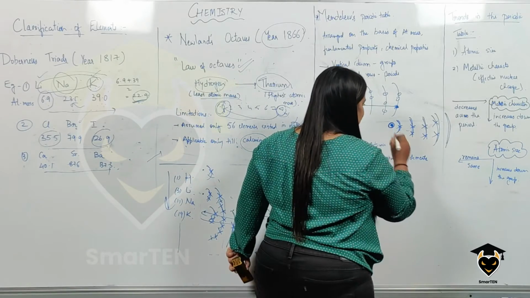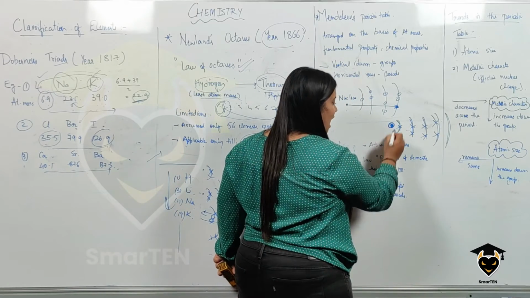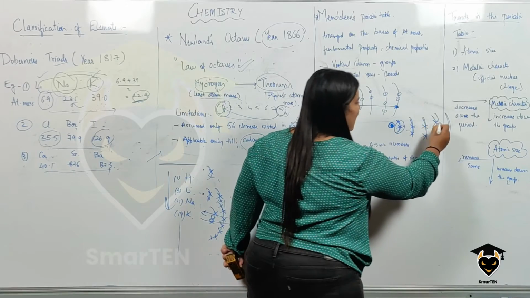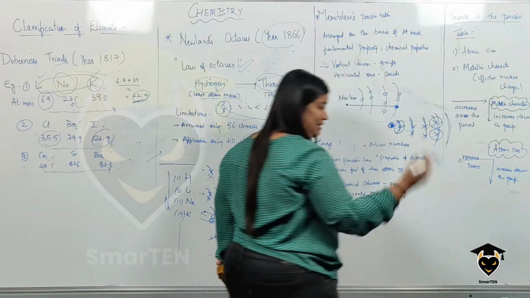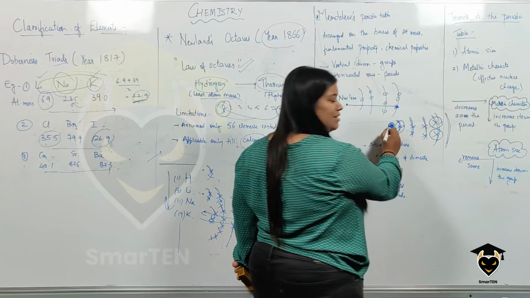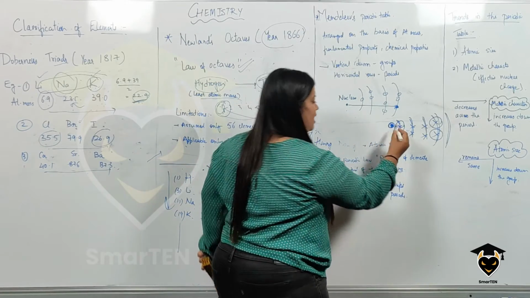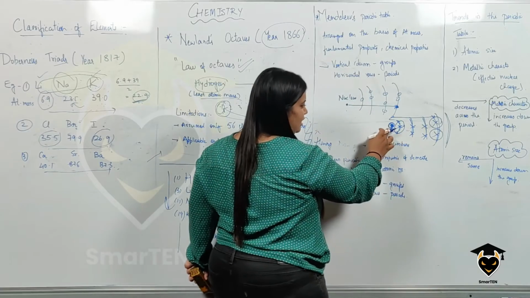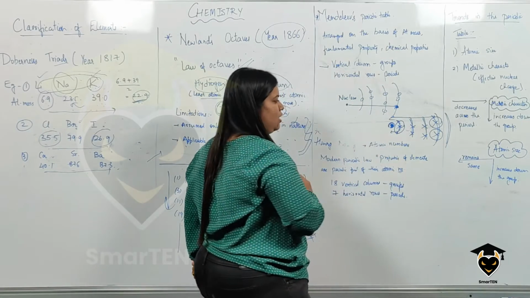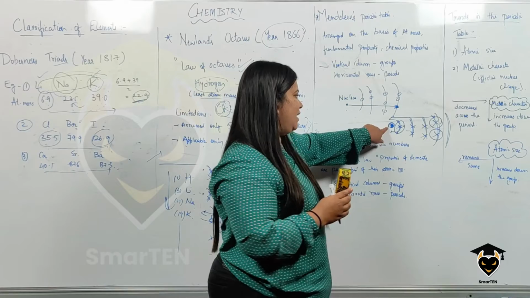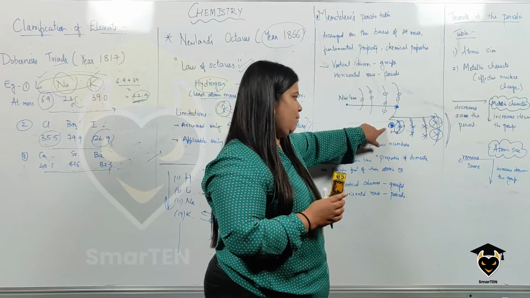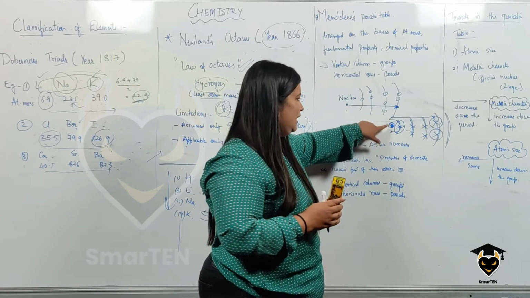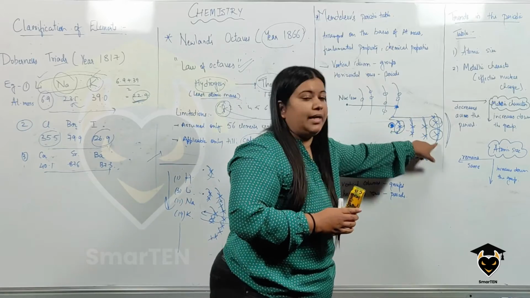Now, obviously, this nucleus will have more force on this electron than on these, which makes sense. Why? Because the distance between this nucleus and this electron is very less when compared to the distance between this electron and the nucleus. So what I'm trying to say here is effective nuclear charge is nothing but the amount of force that the nucleus will have on that particular electron.